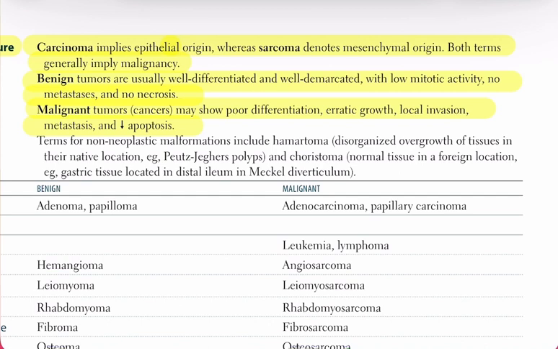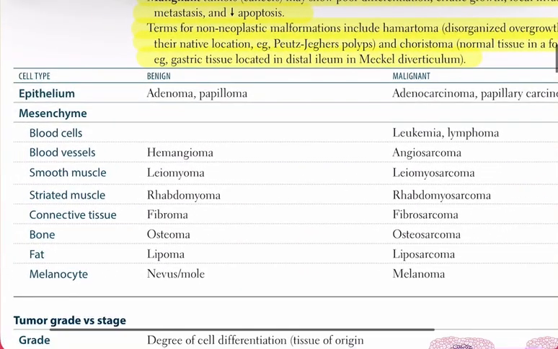Beyond true neoplasms, there are non-neoplastic malformations, such as a hamartoma, defined as a disorganized overgrowth of tissues native to their location, exemplified by Peutz-Jeghers polyps. Conversely, a choristoma represents normal tissue found in a foreign location, such as gastric tissue present in the distal ileum within a Meckel diverticulum. Tumors are systematically classified based on their cellular origin.